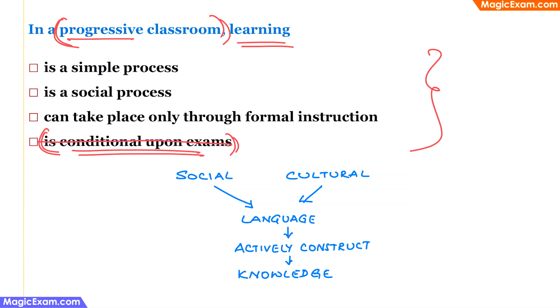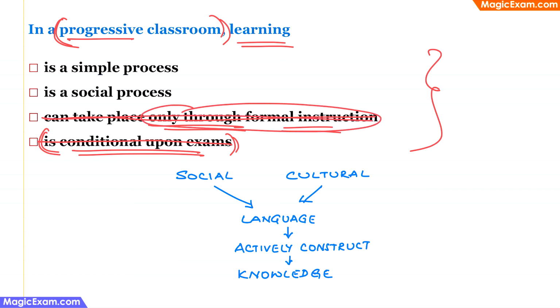Next, can take place only through formal instruction. This is also incorrect, because learning does not just happen through formal instruction or just interaction with the teachers or through textbooks. A lot of learning happens through informal interactions. That is when they are playing with each other, when they are talking to other people in their community, when they are actively participating in various activities. So children learn a lot of things outside the classroom and beyond what is given in the textbooks. So only through formal instruction.